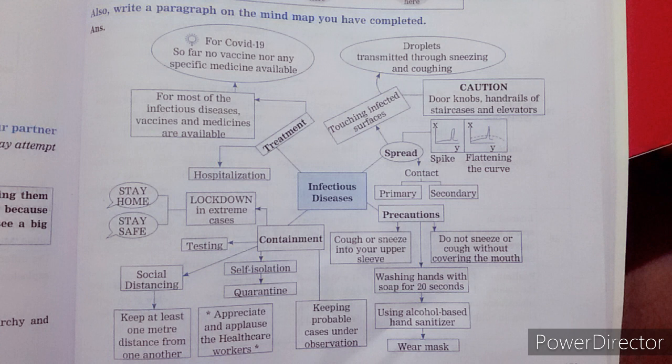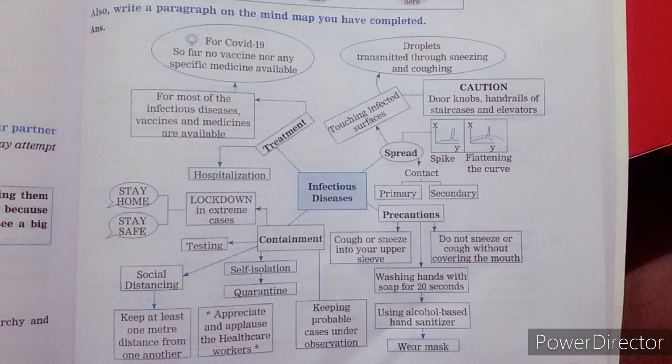When we talk about the first sub idea, that is spread: if we think about an infectious disease, how does it spread? What are the possible ways in which that disease spreads? First of all, touching an infected surface. If we touch an area which is infected, then automatically the disease will spread.